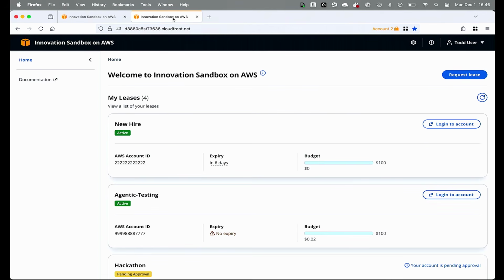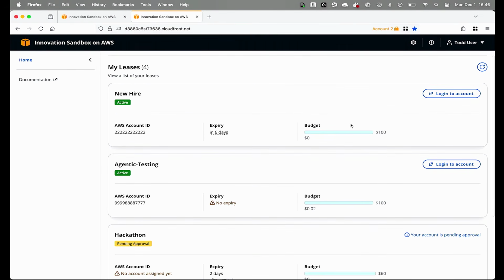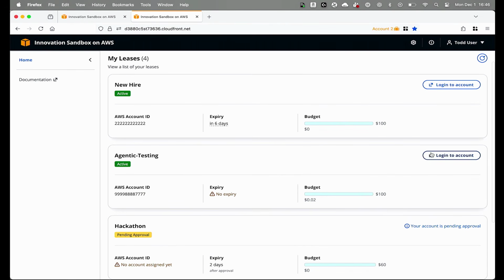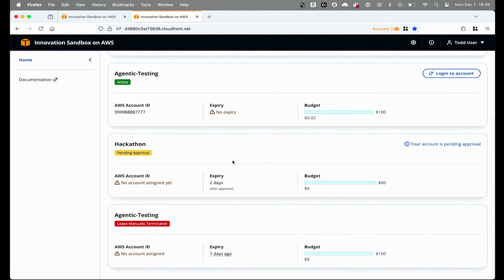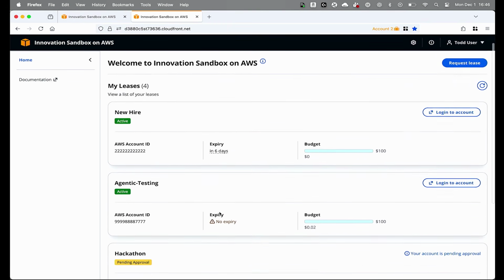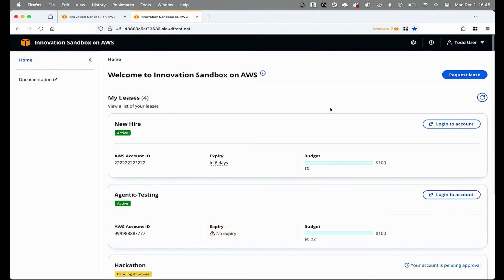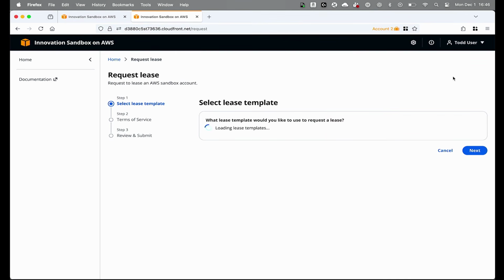I'm going to jump over to a different view for the users. So this is what a Sandbox user would see. So again, I logged in, I authenticated through IAM Identity Center as a Sandbox user. I can see if I have any leases currently, and right now I have a total of 4 leases, but only 2 that are active, these first 2. So I can log into these accounts. I can see what my current budget is and expiration. I have 1 that's pending approval, and I have 1 that was manually terminated just from demoing the solution.